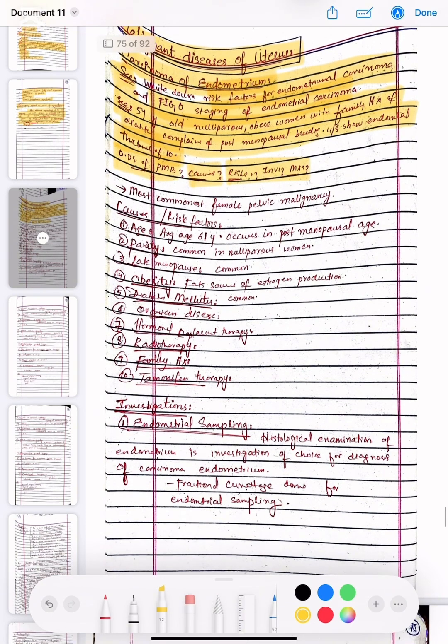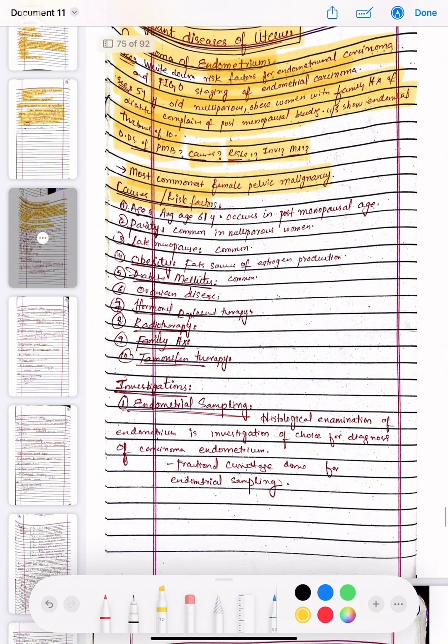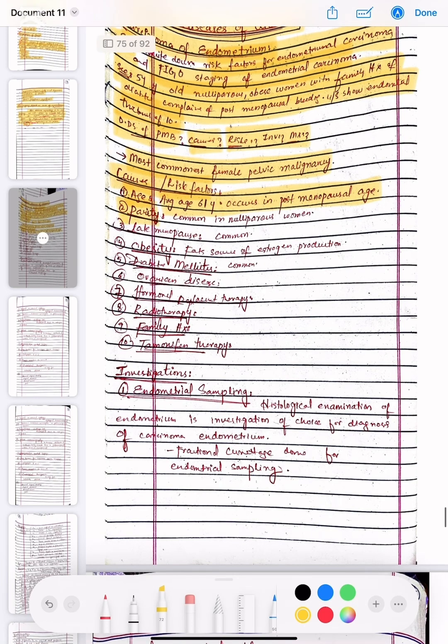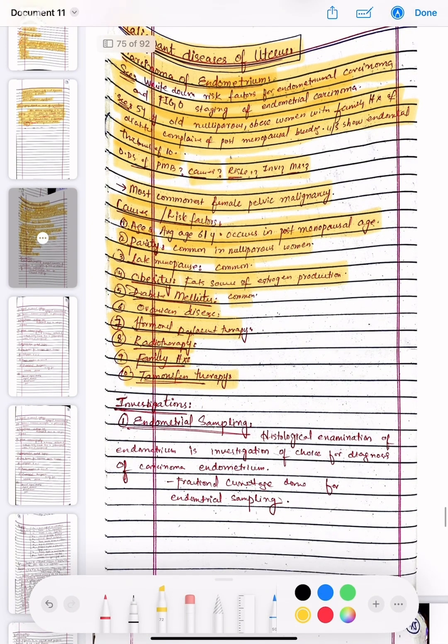It is the most common female pelvic malignancy. These are the causes or risk factors: average age is 61 years and it occurs in the postmenopausal age; the parity, that is common in the nulliparous woman; and late menopause, which is common; obesity, as fat is a source of estrogen production; diabetes mellitus; ovarian diseases; hormonal replacement therapy; radiotherapy; family history; and tamoxifen therapy. These are the causes of the most common female pelvic malignancy.